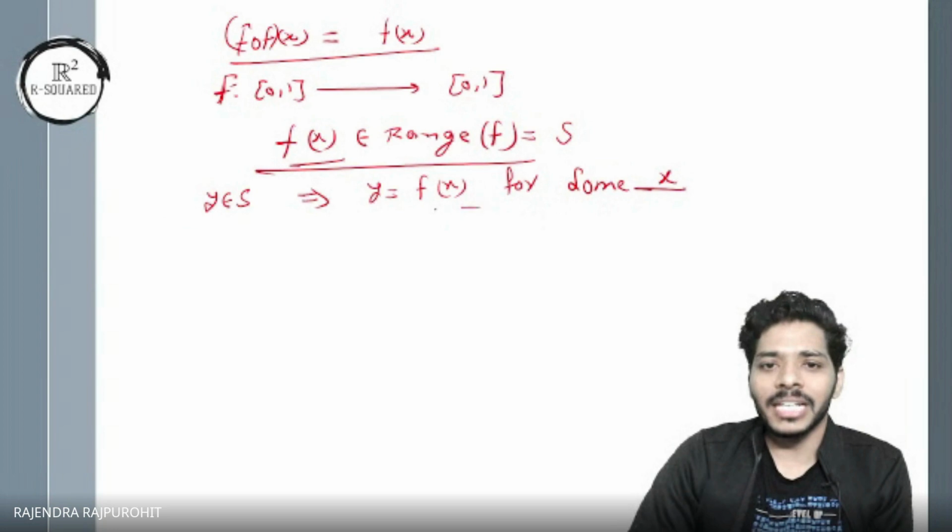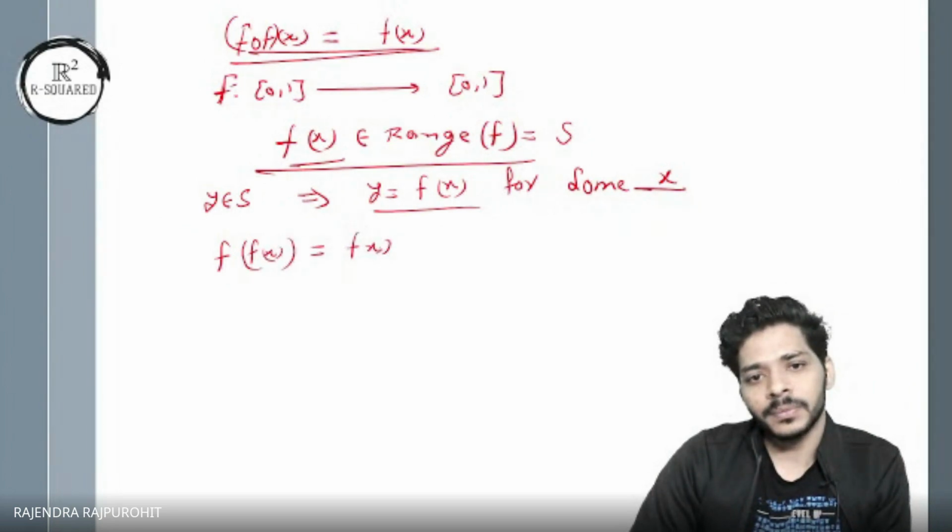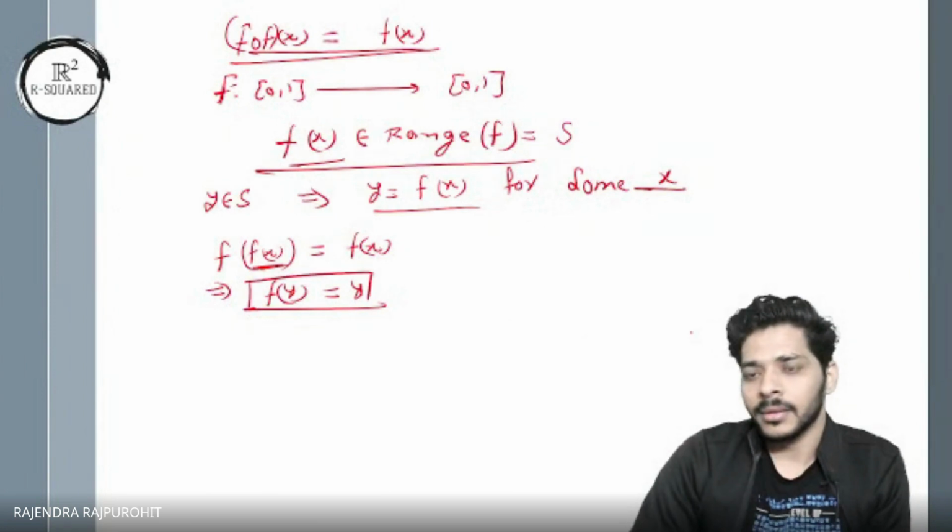If I replace this here, let's see what I get. f(f(x)) is equal to f(x). This implies that f(y) is equal to y. This implies that y belongs to E_f.